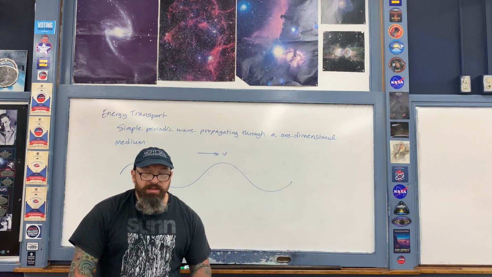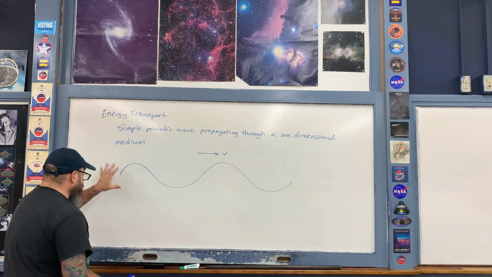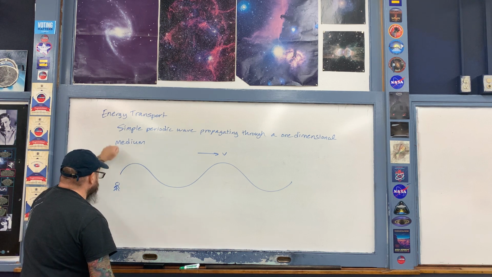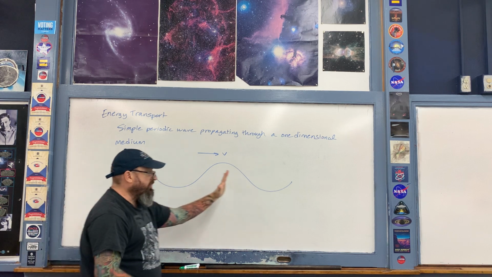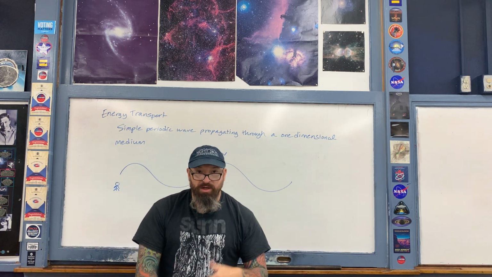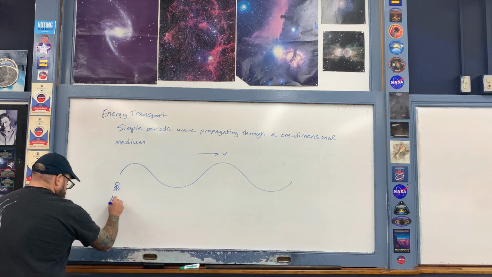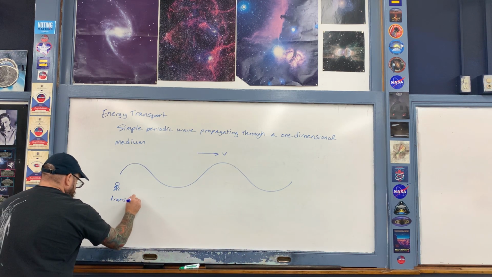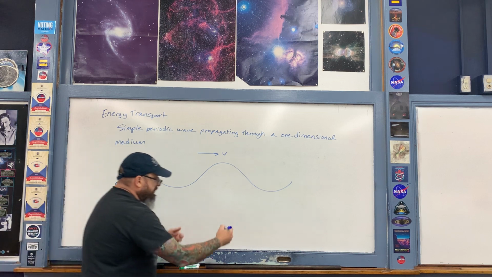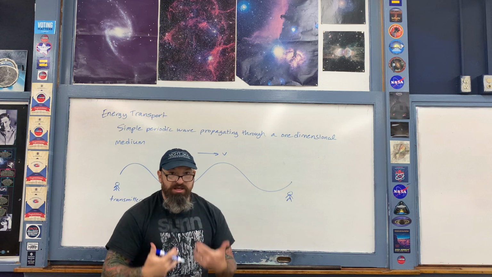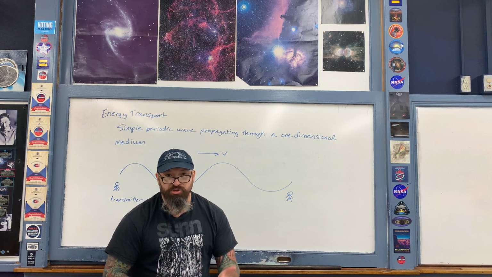Let's assume that there's somebody, for example, over here holding on to the spring like so, and this person is just oscillating the spring up and down in simple harmonic motion, causing the propagation of these waves. We're going to think of this person as a transmitter. Then over here, some distance away, this person is going to receive those waves. We'll think of that person as a receiver.